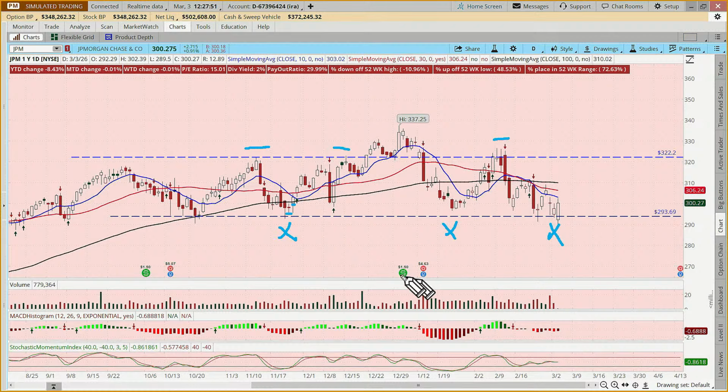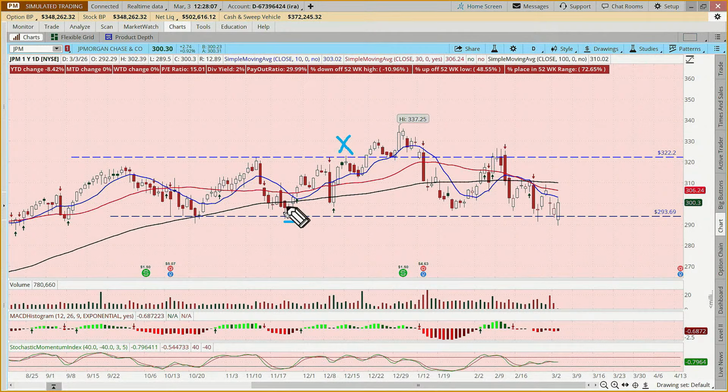Now, if you don't own the stock, what we've done with some stocks like Apple that were trading in a pennant range is said, when it comes down and it bounces here, I could buy the stock and sell it when it gets back up here, or I could buy a call. Or there's a number of other ways that you could recognize that this is a pattern and trade it accordingly.